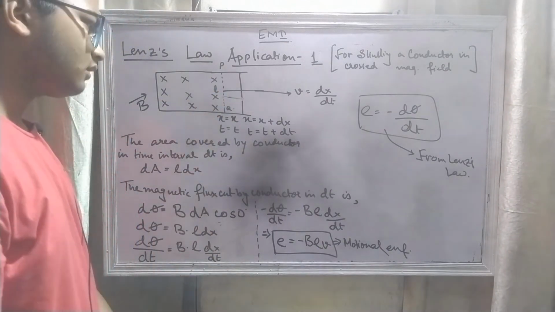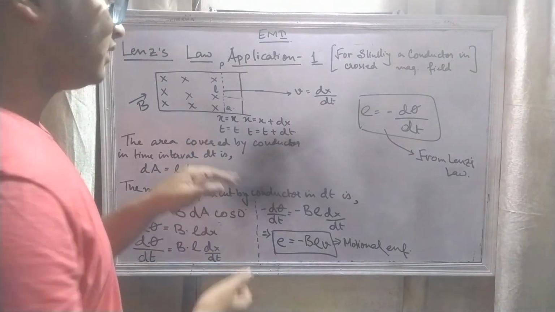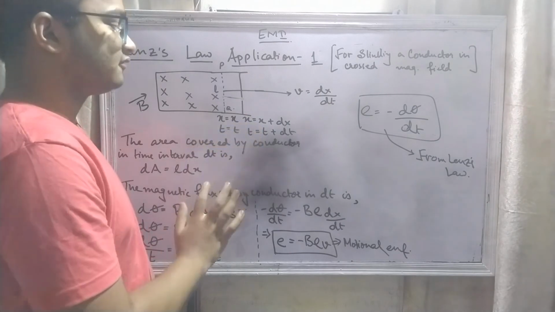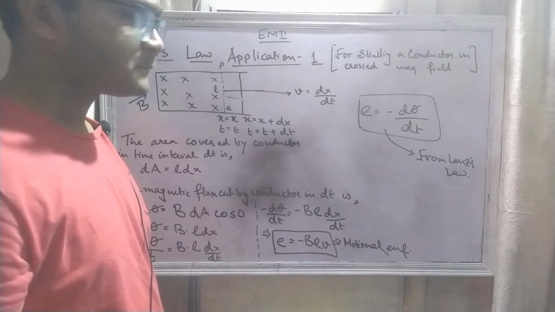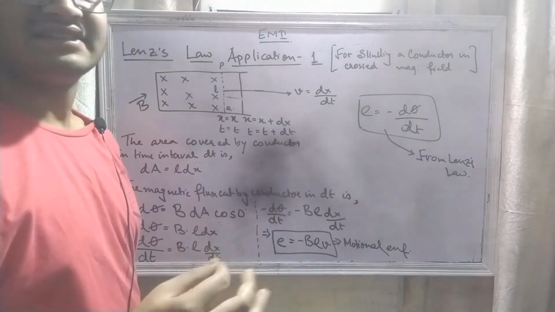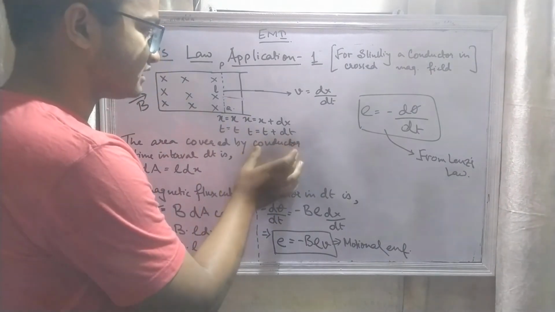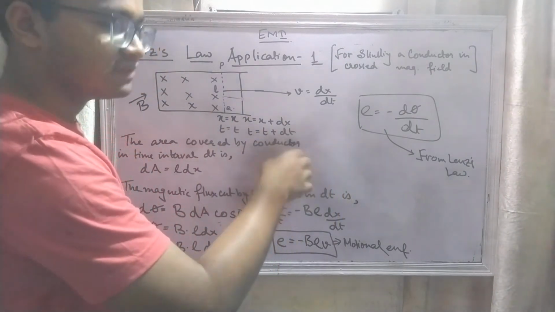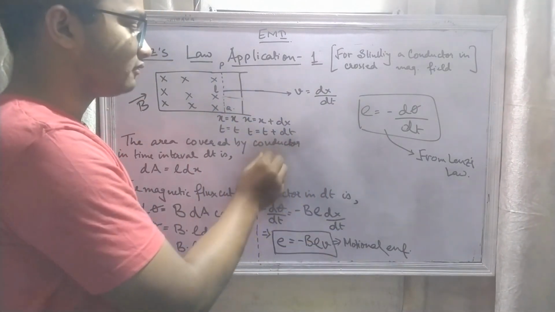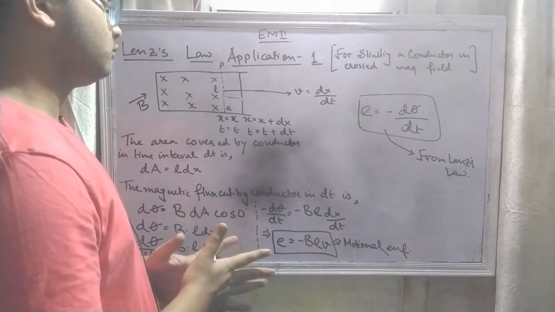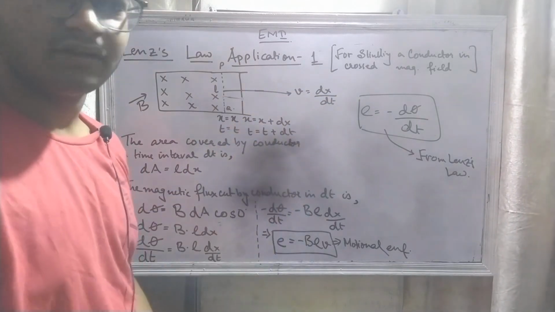So we assume that before the start of the experiment, the conductor was at distance x, at time t. Now after moving by a distance of dx in time interval dt, the conductor covers a total distance of x plus dx, and the time becomes t plus dt, right? And this is the velocity dx by dt.